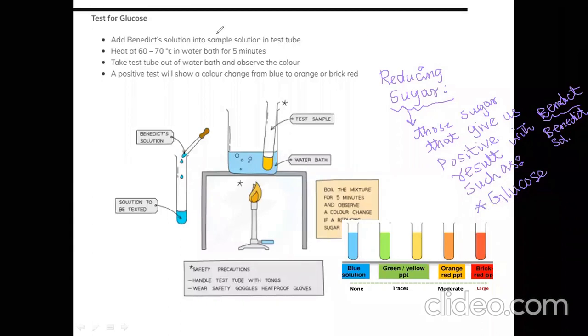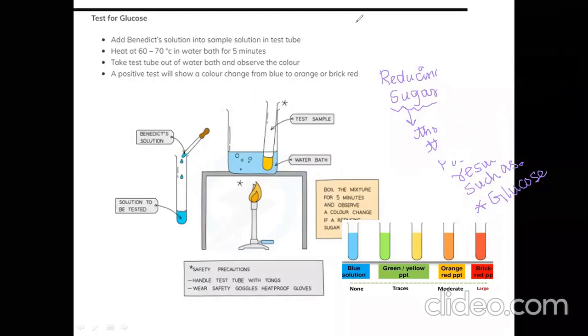Glucose gives us a positive result with Benedict solution. Positive result means it changed the blue color of Benedict solution to green, yellow, orange or red. So we call the test positive.